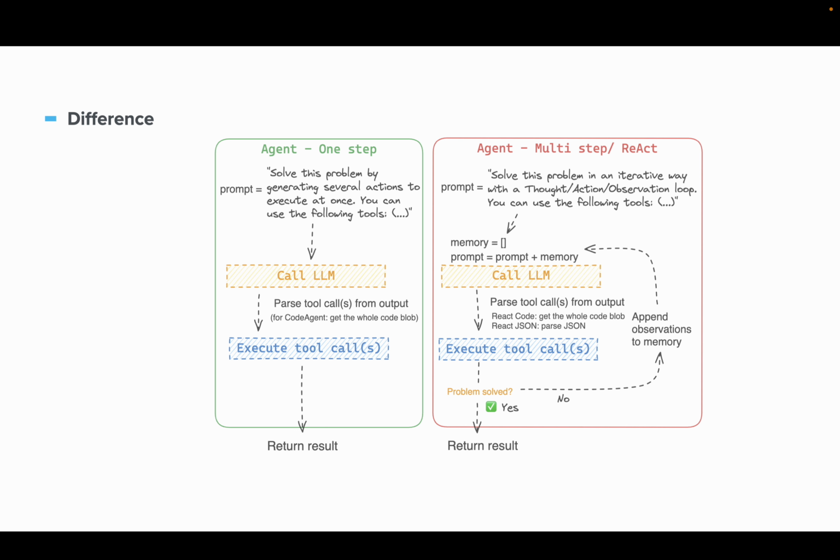In the multi-step agent, you can see the prompt: solve this problem in an iterative way with a thought, action, observation loop. You can use the following tools. Here there is an additional parameter called memory. The prompt is combined with the memory, then they call the LLM and parse the tool calls from the output. React code gets the whole code block, and React JSON parses the JSON. Then it executes all the tool calls. It checks whether the problem is solved, yes or no. If no, it appends the observation to the memory and passes it to the tools again, until the problem is correctly resolved, and then the result is returned.